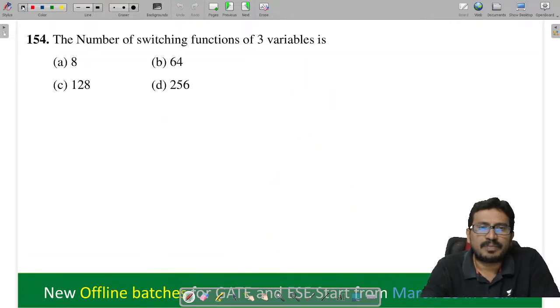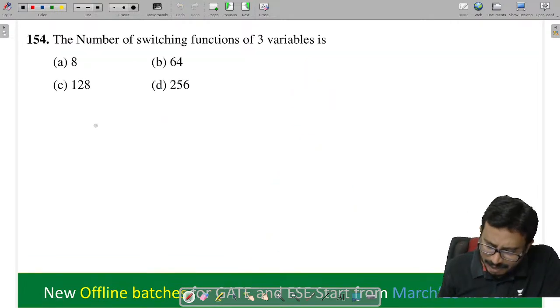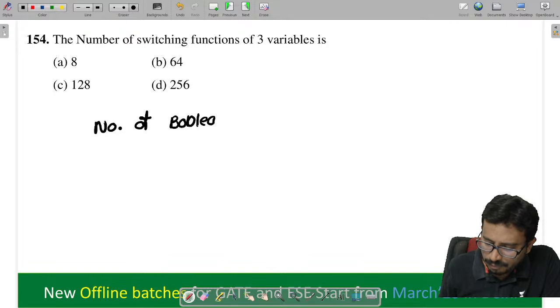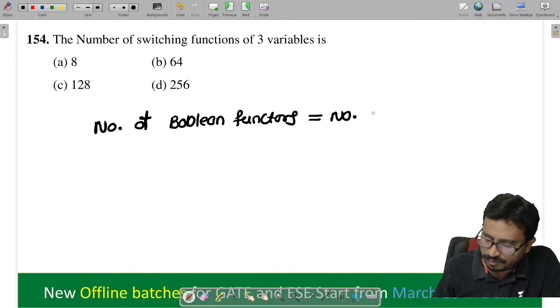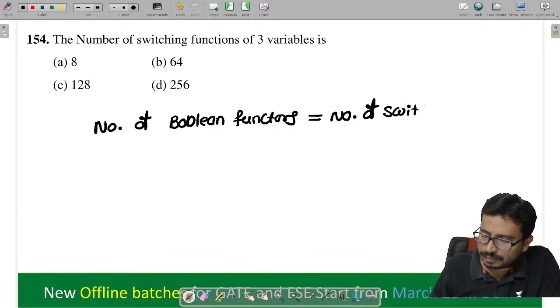Next, the number of switching functions. Switching functions and Boolean functions are all the same. Number of Boolean functions, which is also equal to the number of switching functions.